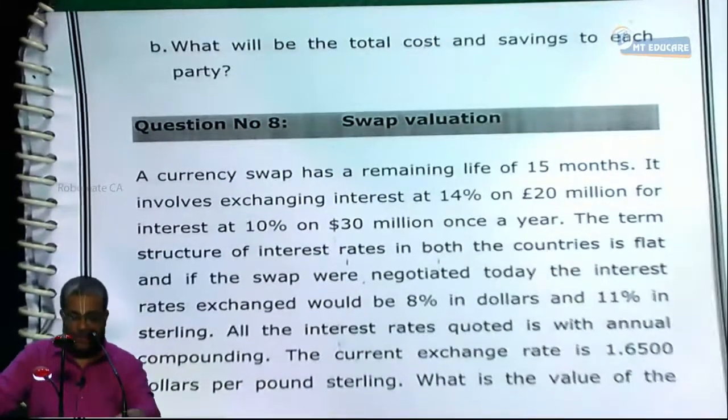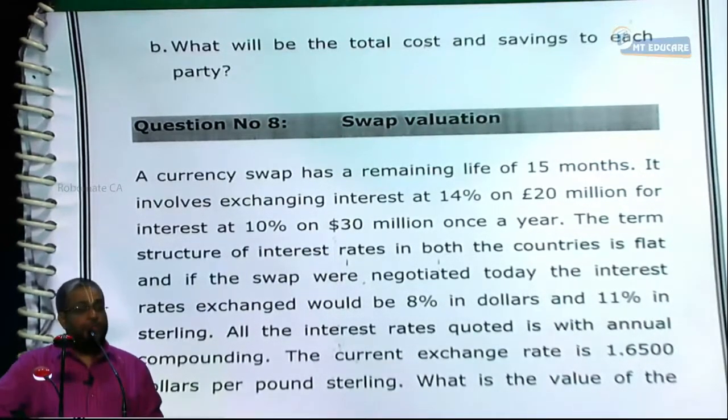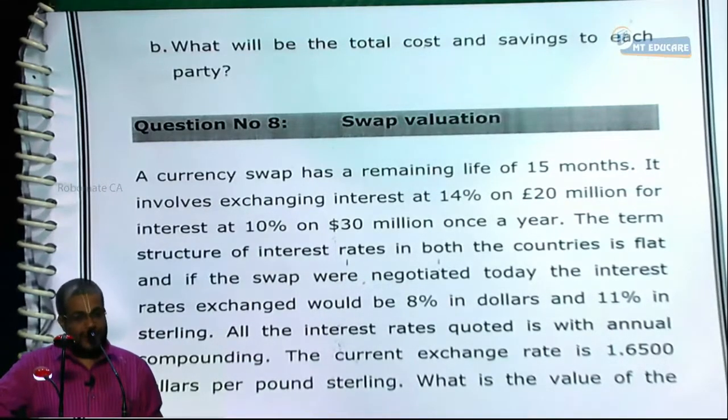A currency swap has a remaining life of 15 months. How many years? 1.25 years.